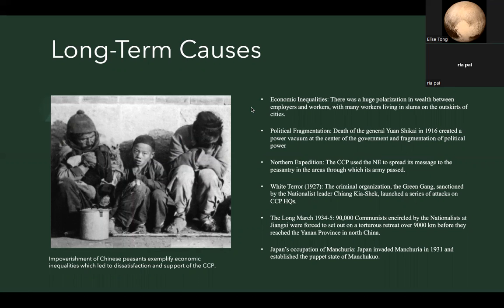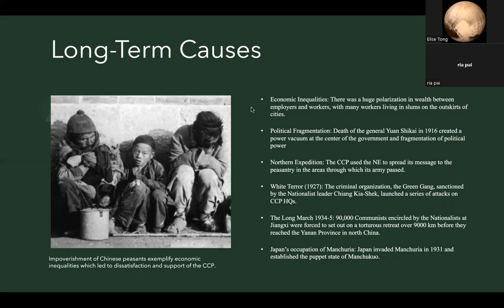Wealthy landlords held a lot of power, and by charging very high rent, they left peasant families with very little to survive. China also had a small industrial sector, which constituted less than 10% of their GDP. The huge polarization in wealth between employers and workers left many workers living in slums and in the outskirts of cities, and it created an audience for the CCP, who advocated for a peasant revolution and social change.